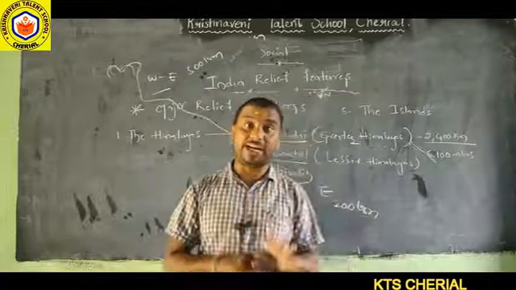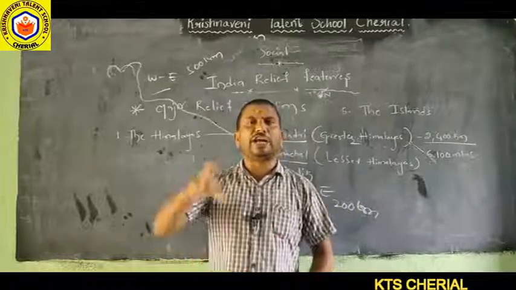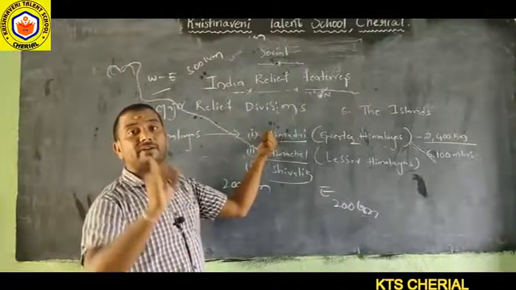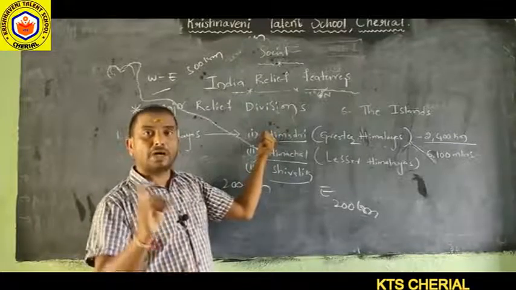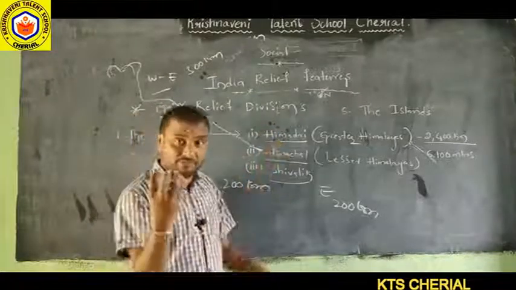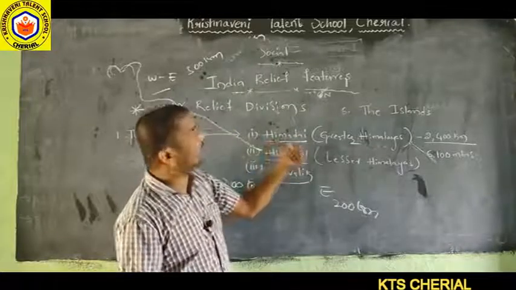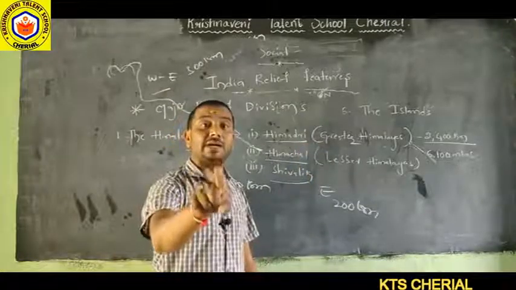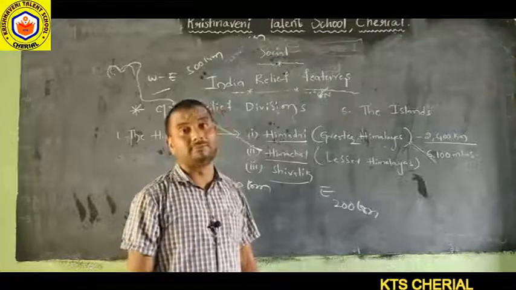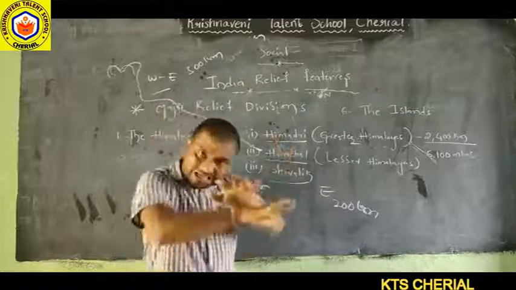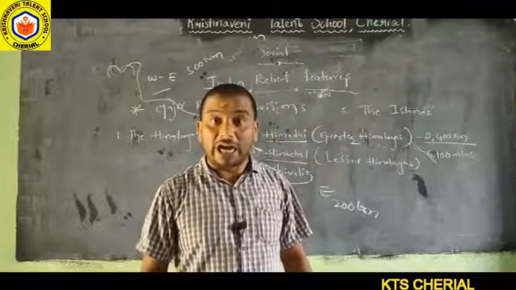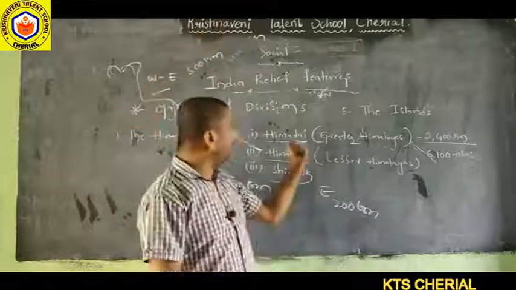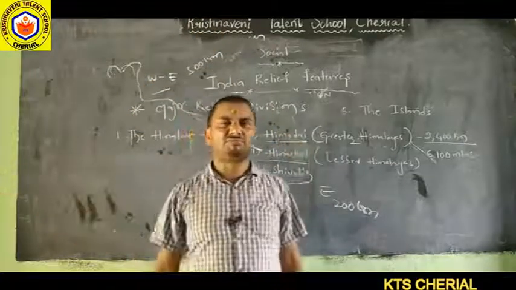Highest peaks, Shikaralu in Telugu. The highest peaks are located in the Himadri range only: Mount Everest, Kanchenjunga, Makalu, Dhaulagiri, Annapurna. The elevation of this Himadri range is 6,100 meters above the sea level. This range is completely covered with ice and snow because of the snowfall.